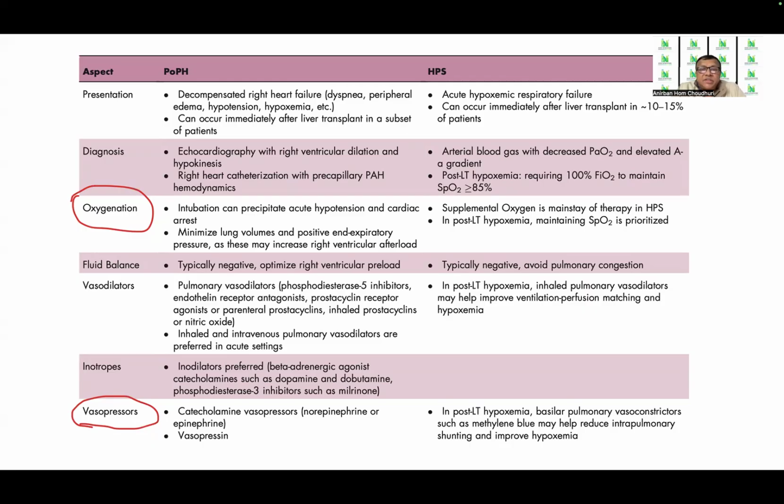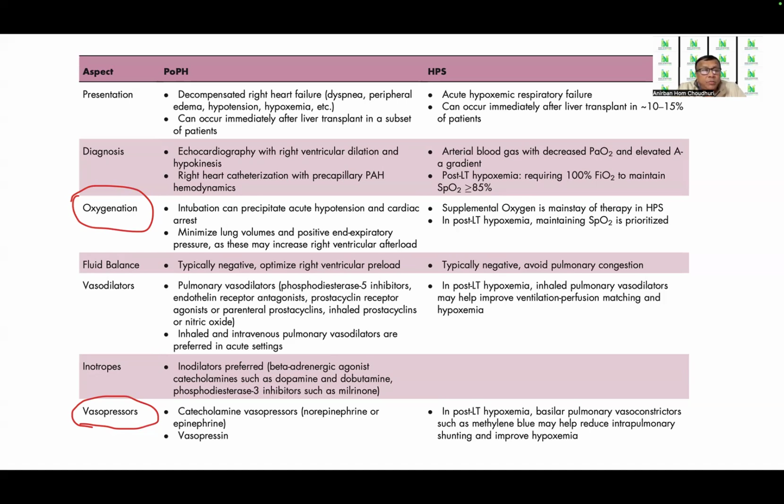Whereas supplemental oxygenation is the mainstay of treatment in HPS, and in post liver transplant hypoxemia, maintaining SpO2 has to be prioritized. The fluid balance, of course, is typically negative in both POPH and HPS, but we have to optimize the right ventricular preload in POPH, and we have to avoid pulmonary congestion in HPS.